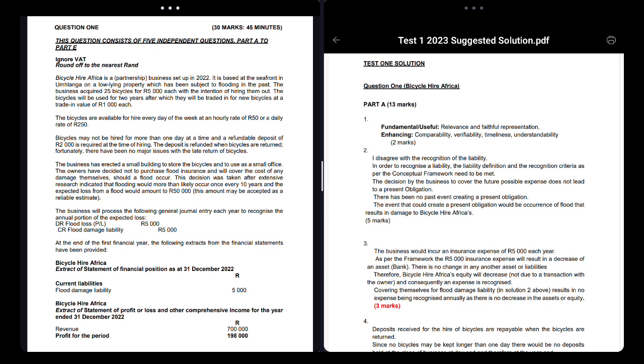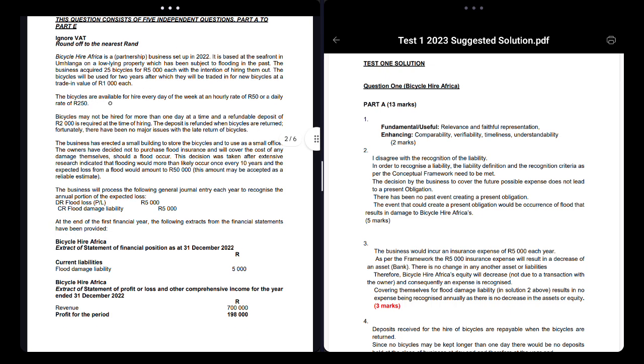So this company over here has these bicycles. It has this shop, right? But it's situated in this area where it gets flooded a lot, right? So imagine you open up a business by your home, and you're buying all these vehicles, but there's a lot of flooding in your home. That will be very, very scary, right? Because you can lose all that stock.